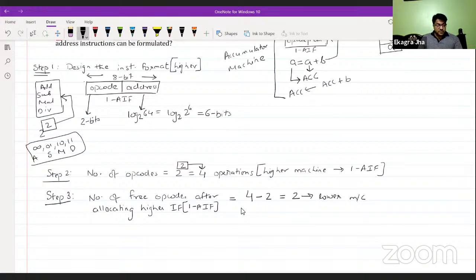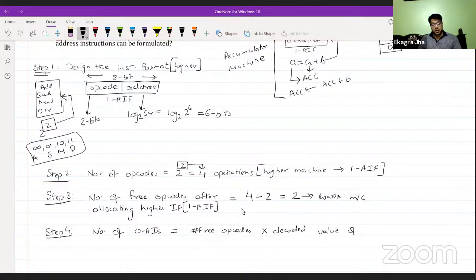Fine. And last but not least, step number 4. Once you find the number of free opcodes for zero address instruction, the number of zero address instructions equals the number of free opcodes multiplied by the decoded value of the address field.